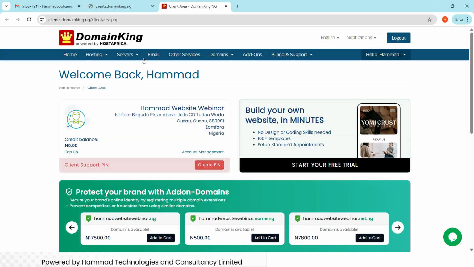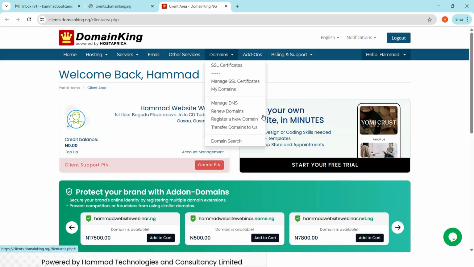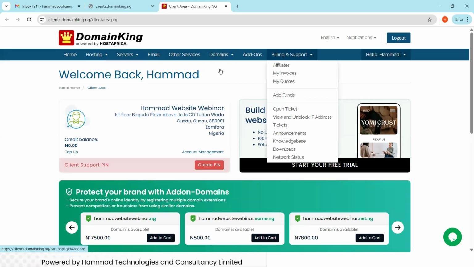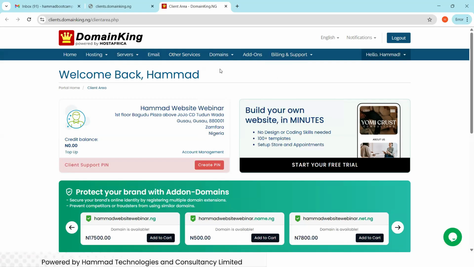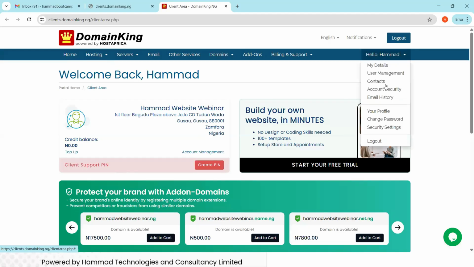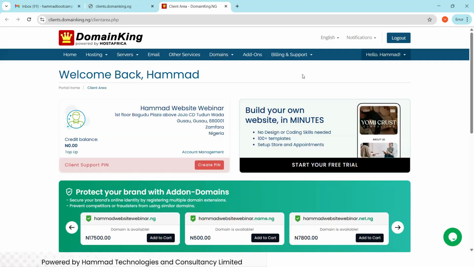So now we have these menus. This is for the hosting, this is the server, email, other services, domain. You see, domain and all this. Please don't worry. I'm just showing you this so that you can be familiar with them. And you have all these: my details, user management, contact, account security, change password. All these are things you can see there. But now what we are going to look at, we'll click on this web hosting. Please come to web hosting and click on it.